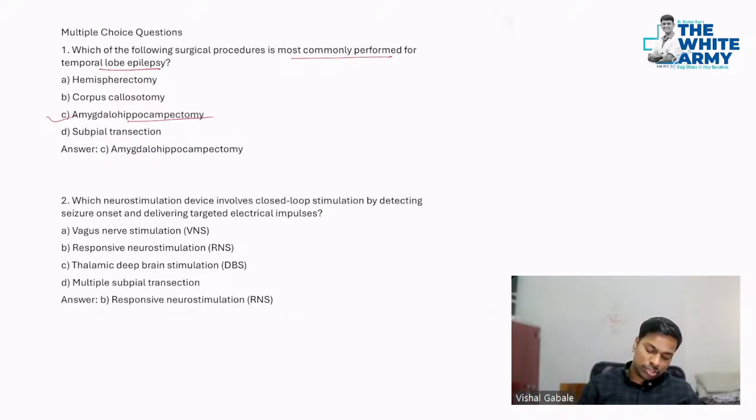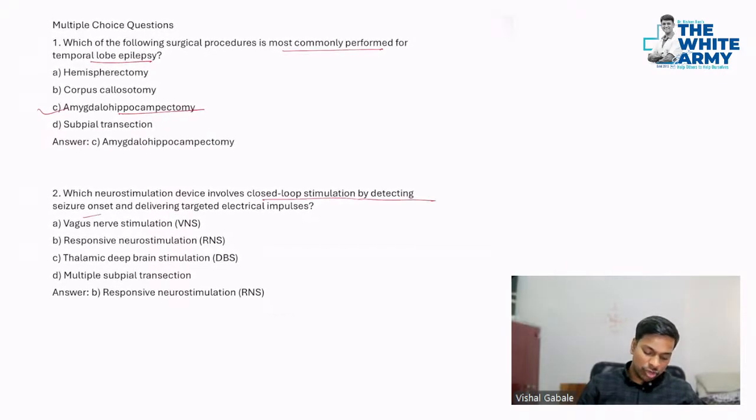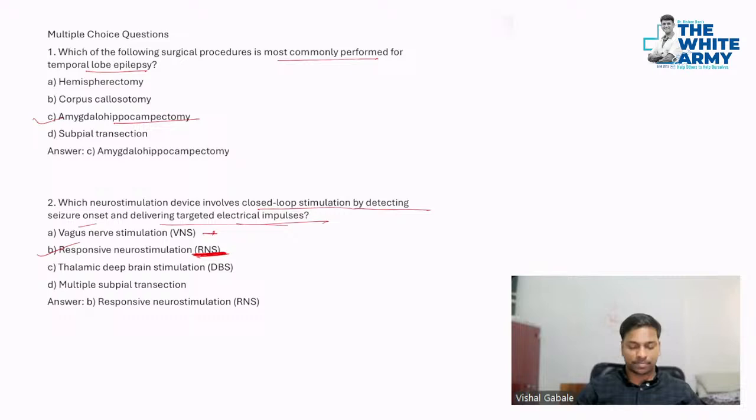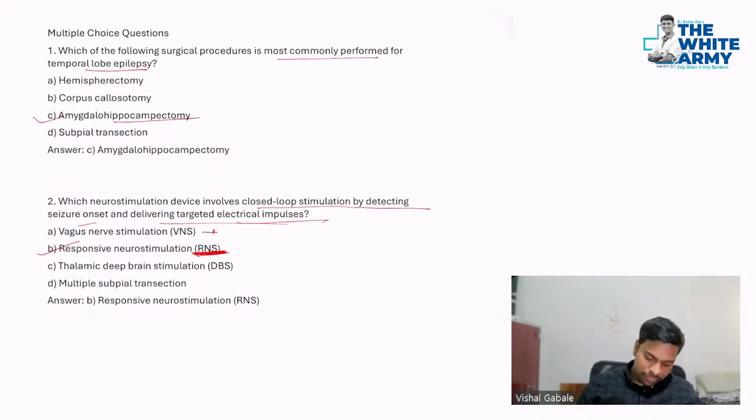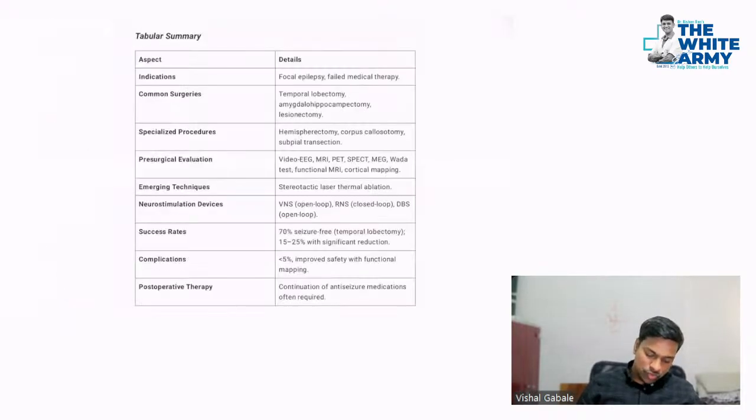Then, which neurostimulation device involves closed loop stimulation by detecting seizure onset and delivering the targeted electrical impulses? That's your responsive neurostimulation. Okay, so VNS is mostly used for migraine, etc. Responsive neurostimulation is used for this type of epilepsy. So this is the surgery and indications.